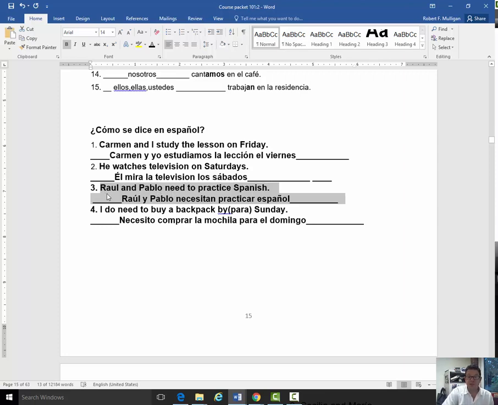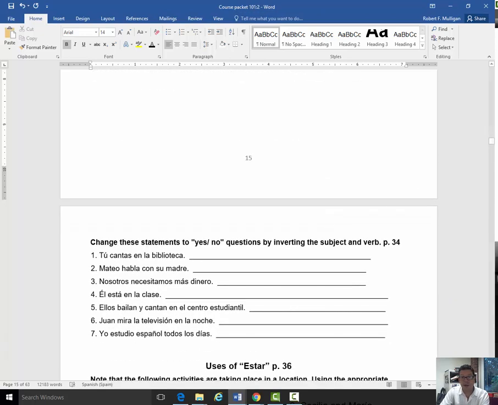Again, the word order is very convenient for us. Raúl y Pablo, they need. So here's the they form of the verb. Necesitan practicar español. I do need to buy a backpack. This one is just trying to throw you. The do is implied, okay? It could have been, I need to buy a backpack for Sunday. Necesito comprar la mochila para el domingo. Para el domingo. Alrighty? Okay, let's take a look at the next exercise.